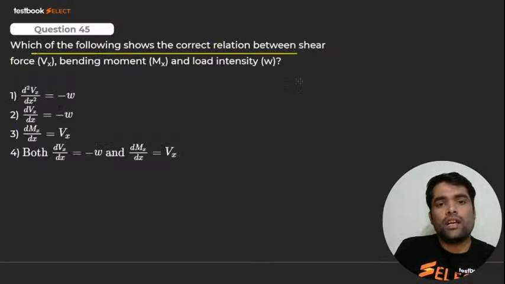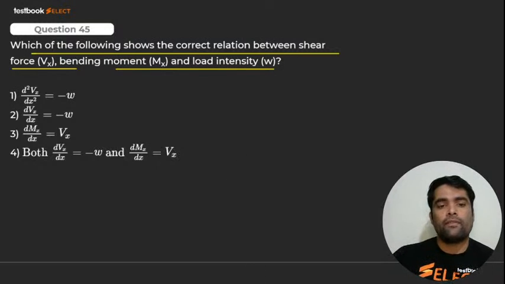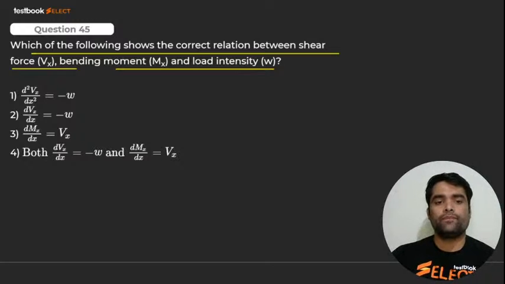Which of the following shows the correct relation between shear force and bending moment? My dear, please tell me which one. 45, very easy question. Which one is correct? Please tell me.